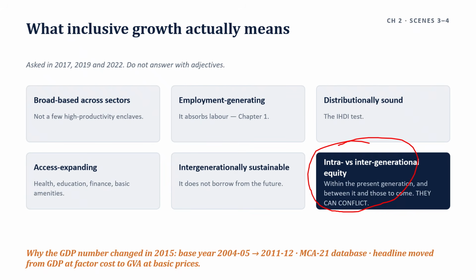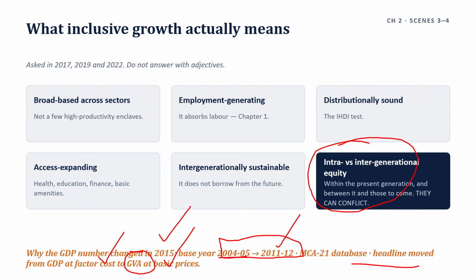So why did the GDP number change in 2015? Base year 2004-5 to 2011-12, the MCA database, and the headline moved from GDP at factor cost to GVA at basic prices, gross value added.